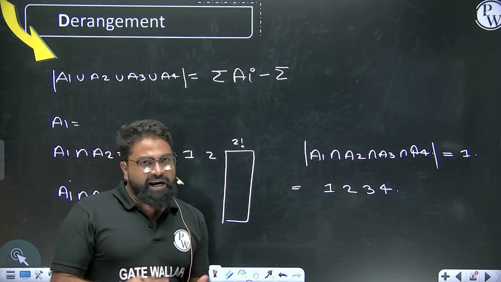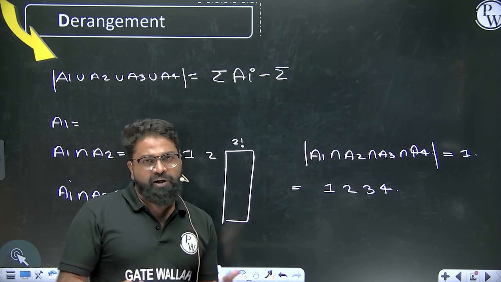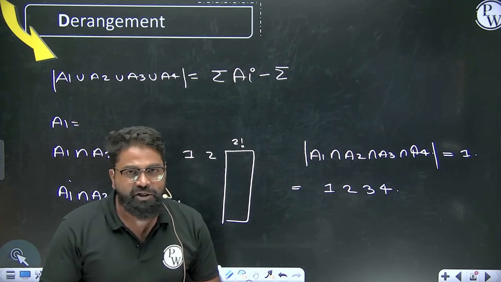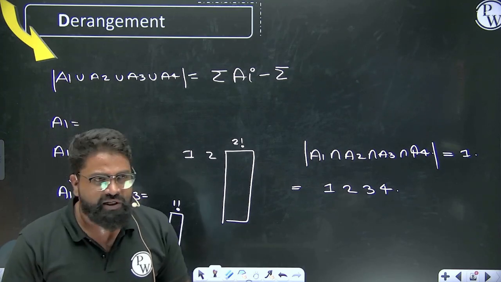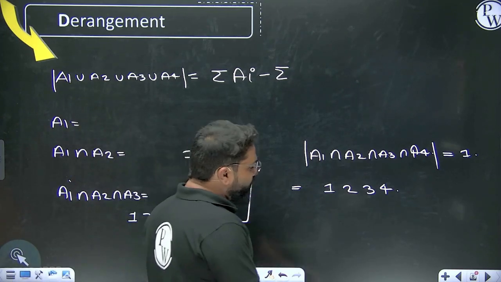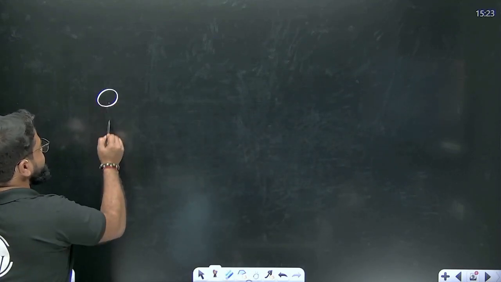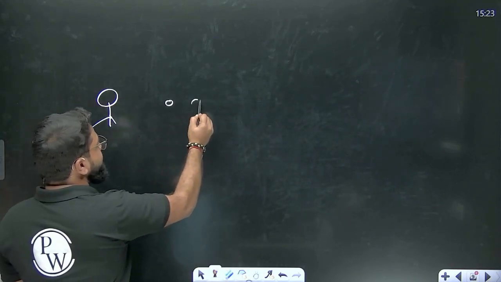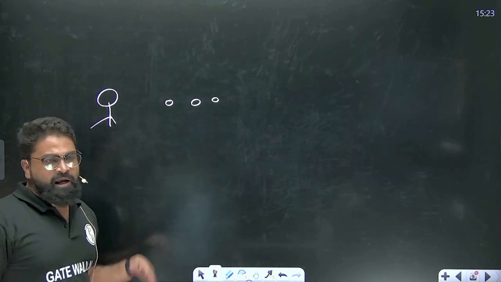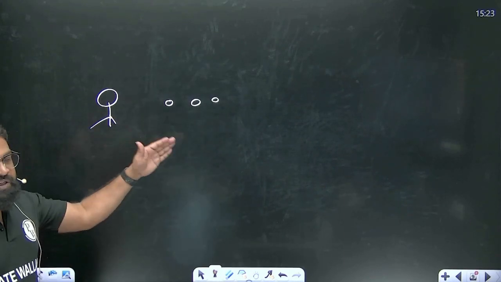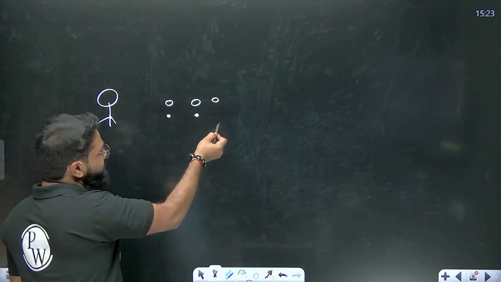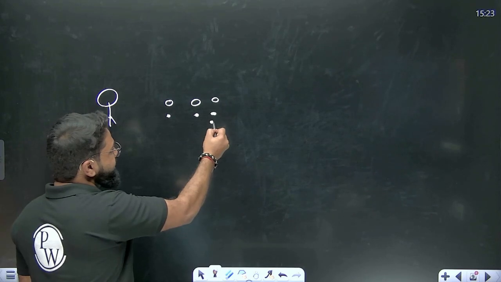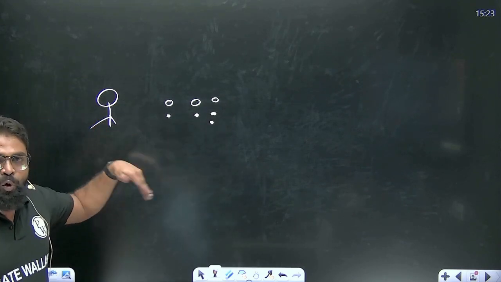So sir, are you trying to say that derangement is an application of inclusion and exclusion? Yes, we can easily say that it is a property of inclusion and exclusion. Or if you want to understand inclusion and exclusion, I can try to tell you here. Let's consider there is a 4-year-old child and here there are 3 coins. And if I tell this person, go and count it, this person will count like this. This is 1, this is 2, and then let's consider this is 3 and then this is 4. So this person has over counted something.